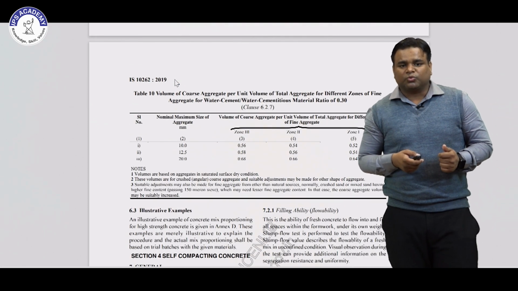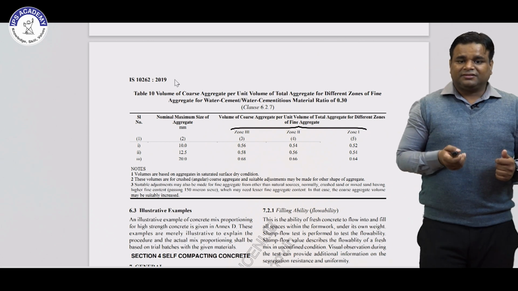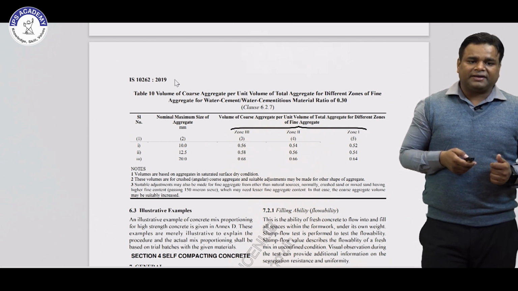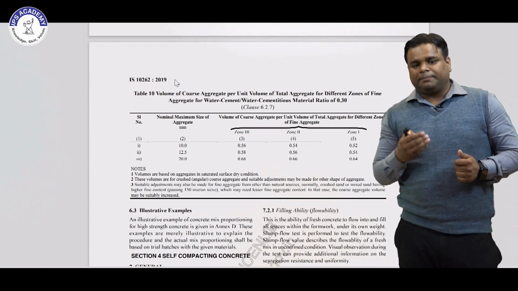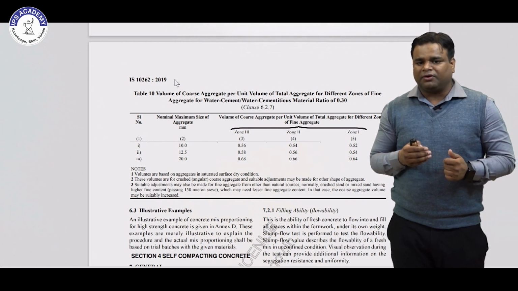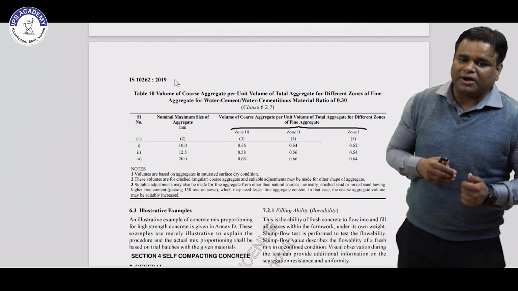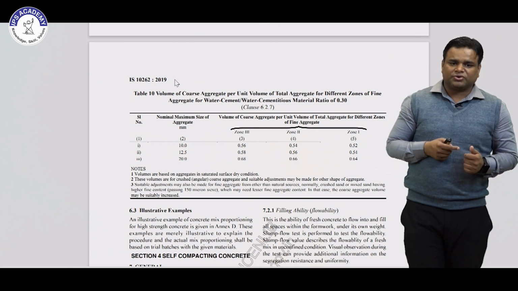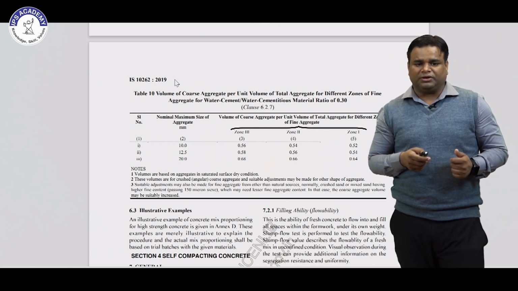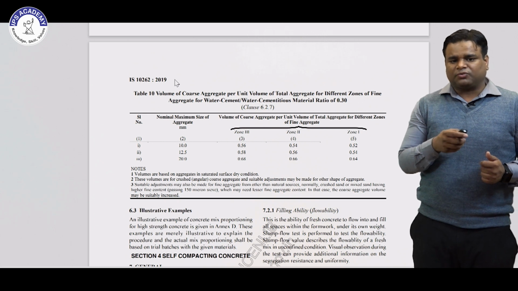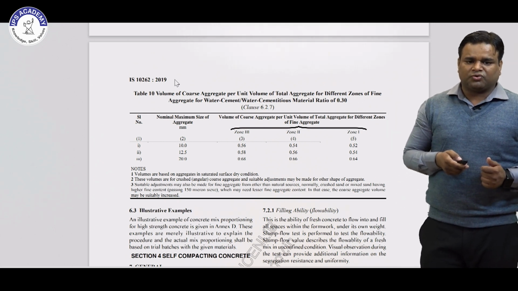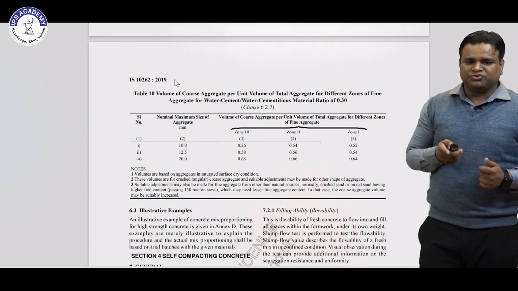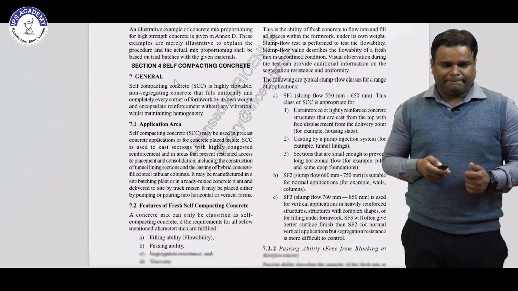Then the volume of coarse aggregate for different zones of fine aggregate is given for a water cement ratio of 0.3. So this is the table for 0.3, but in the previous section for ordinary concrete the water cement ratio is 0.4. So here the water cementitious material ratio is 0.3 only. According to that the volume of coarse aggregate can be defined for the different zones of fine aggregate. In that, zone 1, zone 2 and zone 3 are given.